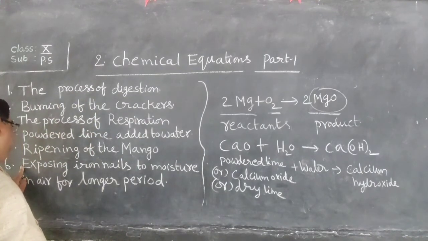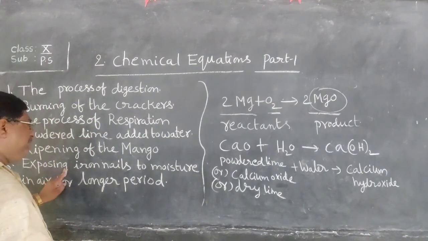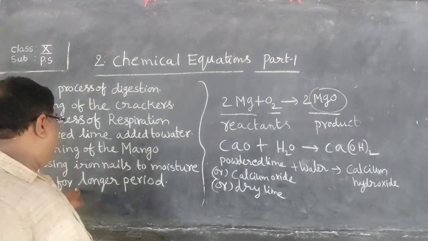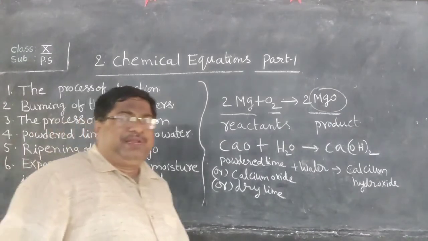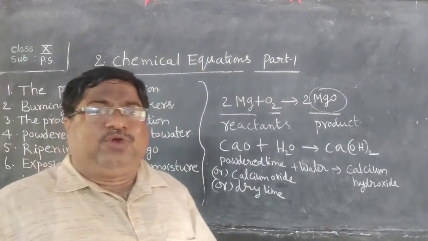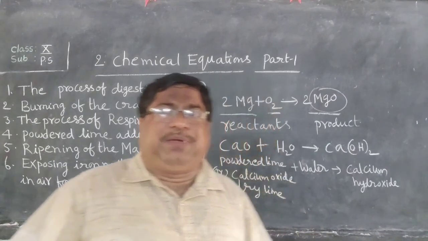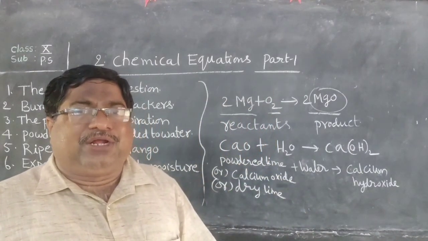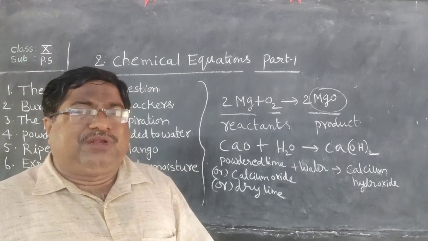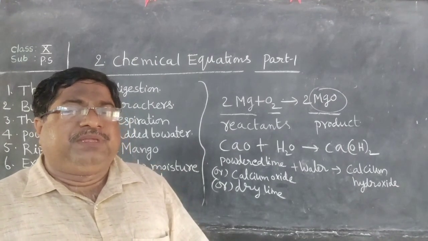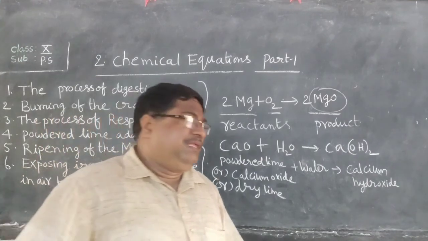Next, coming to exposing iron nails to the moisture in the air for a longer period. Whenever you keep iron nails outside for longer days, what happens? They get corroded. So these are all examples of chemical change.